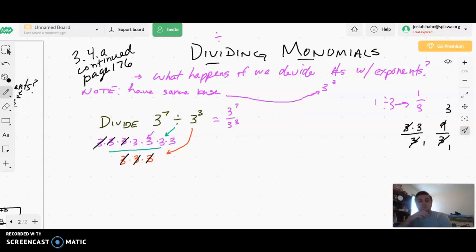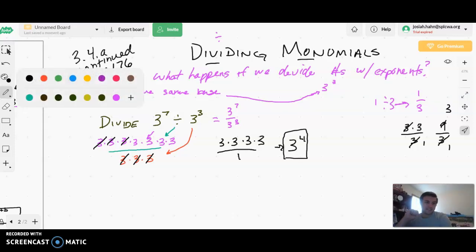Now, what we are left with is 4 3s on the top, I'm sorry. There are 4 3s still left on the top. Those come from right here. And then on the bottom, we don't have any 3s left, so we just put a 1. And what our final answer is going to be, just like before, 3 times 3 times 3 times 3, or 3 times itself 4 times. 3 to the 4th power would be our final answer.